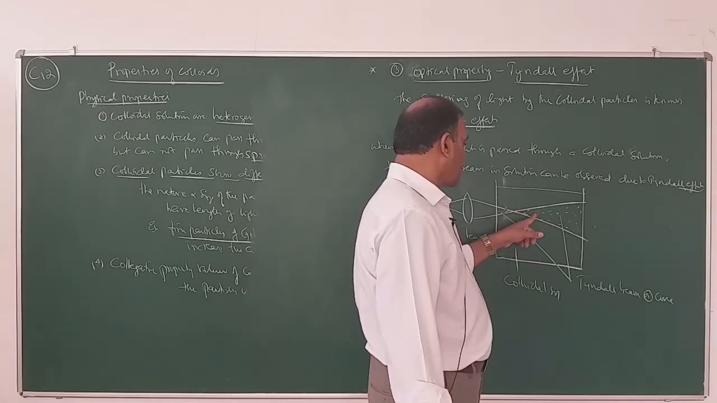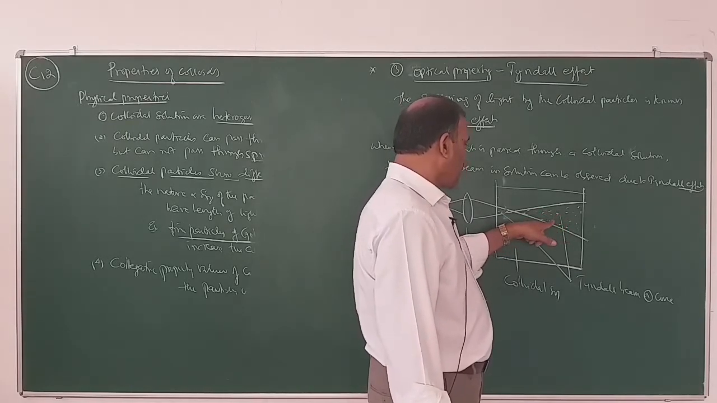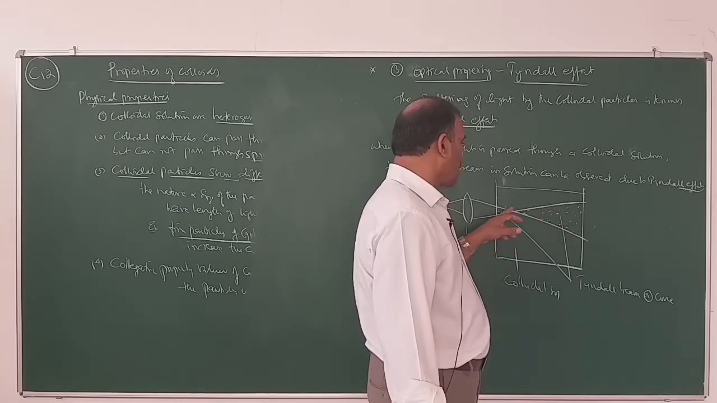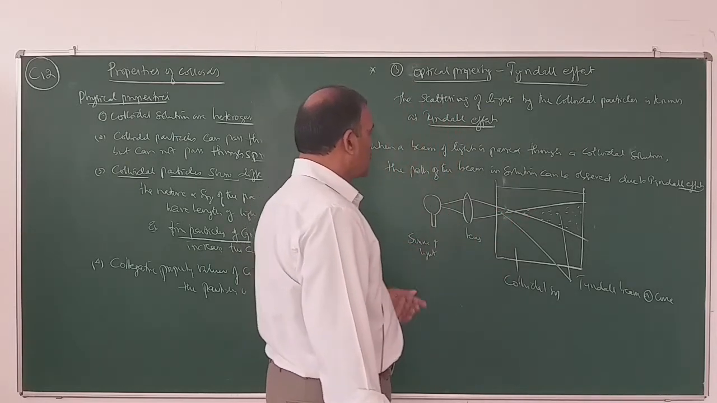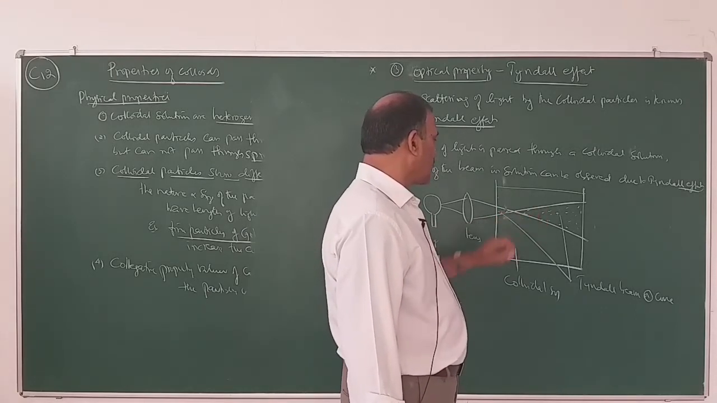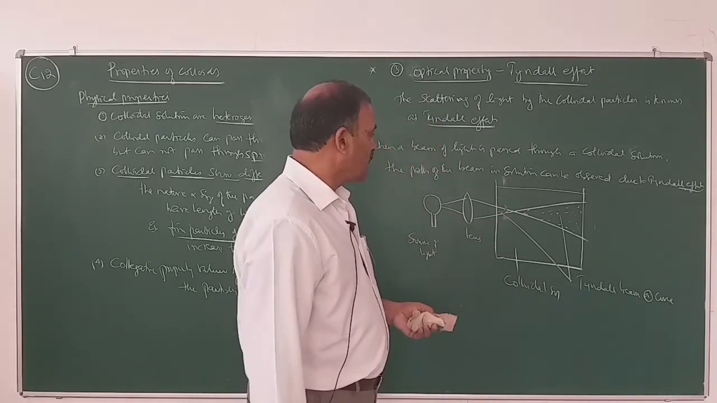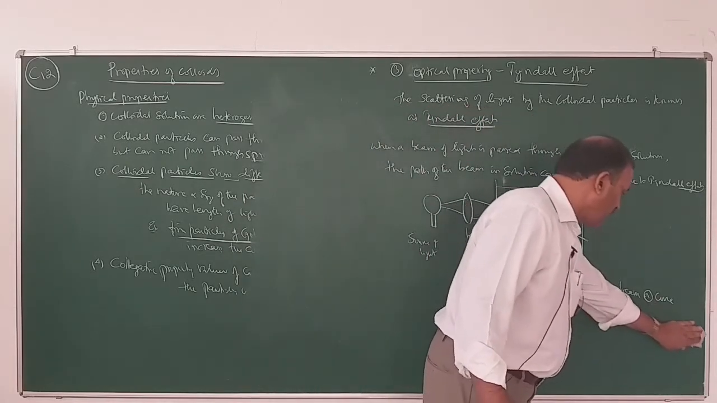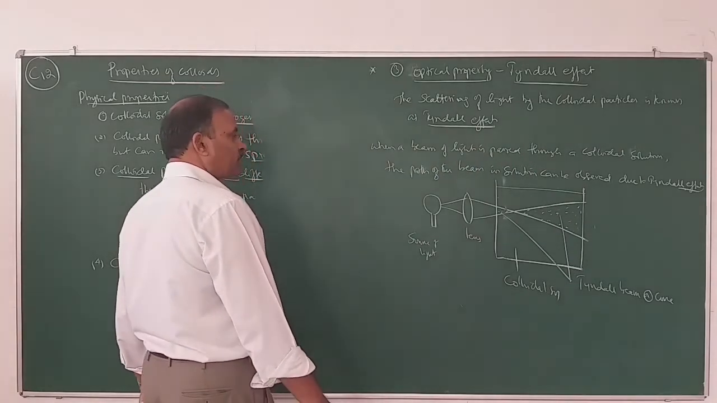Why is this path observed? Because the particles scatter the light, therefore we can observe this beam, which is known as Tyndall beam or Tyndall cone. That is what is known as scattering. Scattering of light by the colloidal particles is known as Tyndall effect. Tyndall effect is observed when a beam of light is passed through colloidal solution. The path of the beam can be observed only when the light is scattered by the colloidal particles.